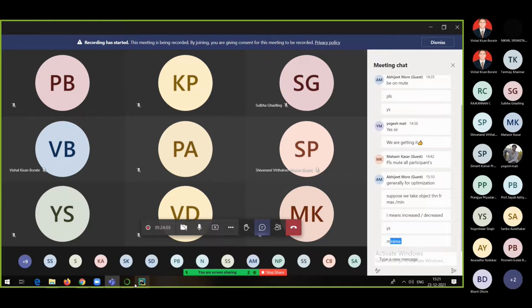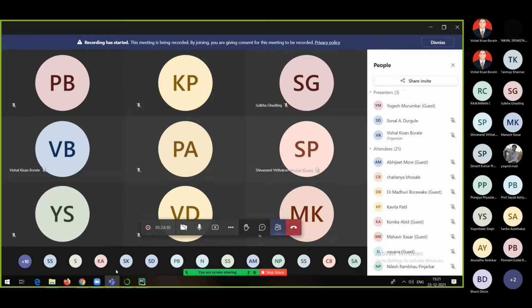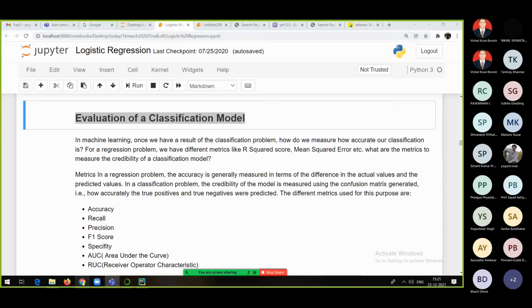Okay. So now see the important thing here, everyone. Just check this particular thing. How to evaluate any classification model. Again, everyone, this is not only for logistic regression, but this will be for other classification algorithms also, maybe like KNN, Naive Bayes, even XGBoost. Support vector machine can also be used for classification.